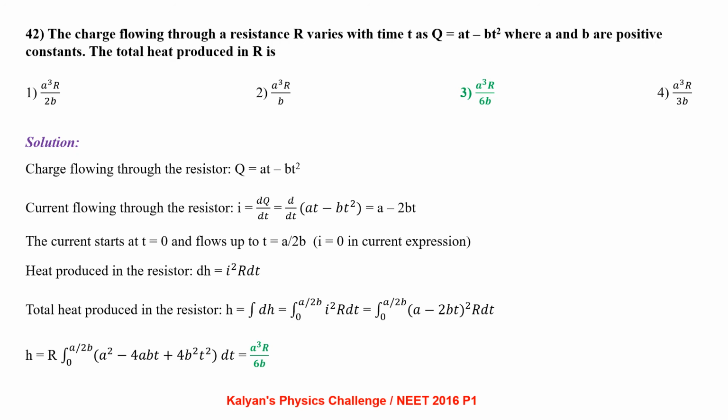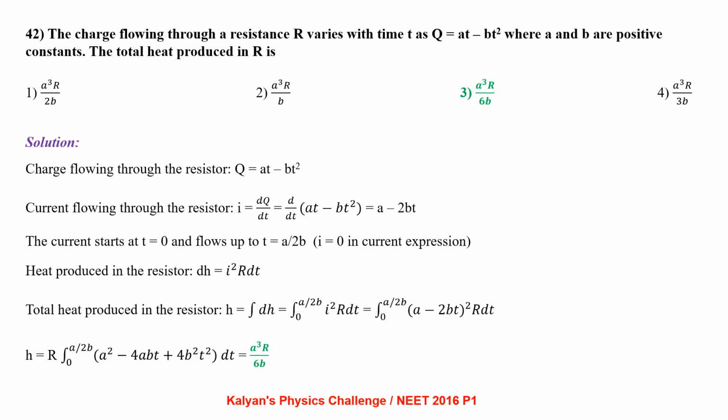From there we obtain current by differentiating the charge with respect to time, I = dq/dt. So we get it as A - 2bt. The current becomes 0 when A - 2bt = 0, that is t = A/2b. So the current starts at t = 0 and flows up to t = A/2b. These two values become the limits of integration.